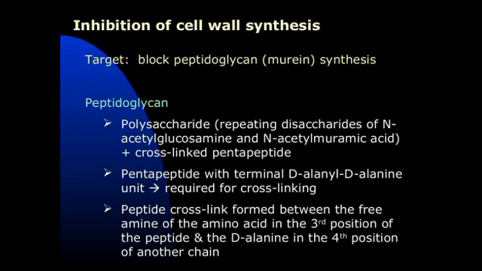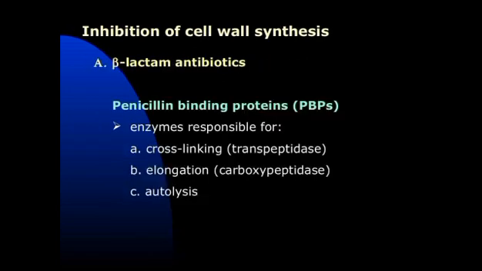Okay, especially in gram positive. So what is a peptidoglycan layer? We know that the peptidoglycan layer is present in NAG and NAM form. These are the polysaccharide repeating disaccharides of N-acetyl glucosamine and N-acetyl muramic acid plus cross-link peptide bonds. Peptide with terminal D-alanine and D-alanyl D-alanine unit is required for cross-linking. Peptide cross-link forms between the free amino group of the amino acid in the third position of the peptide and the D-alanine in the fourth position of another chain.